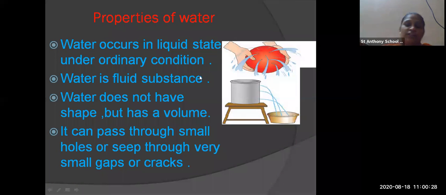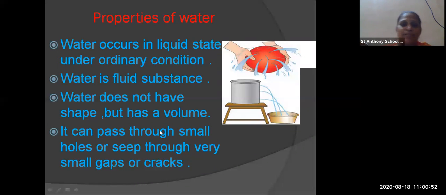Then next property. Here we have finished with the properties of air. Now we are going to study the properties of water. Now here you can see one balloon is filled with water and certain holes are made in it. So what you can see, the water starts flowing from those holes.